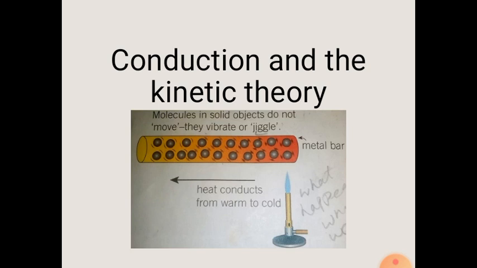Okay, as we know, every matter consists of particles, or we can say atoms or molecules. In a metal bar, the molecules vibrate more quickly when heated. Some of this energy is passed on to neighboring molecules, which pass it on to their neighbors, and so on. Bit by bit, the increased vibration of particles is passed along the bar until the whole bar is hot, so that heat has been conducted along the bar.